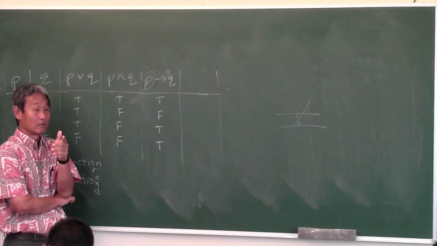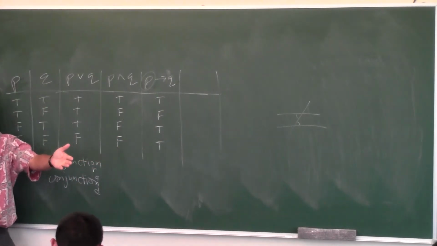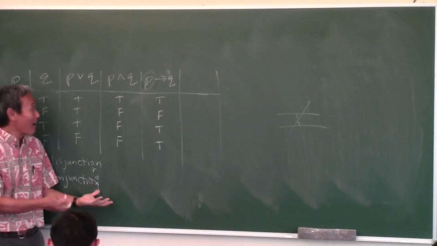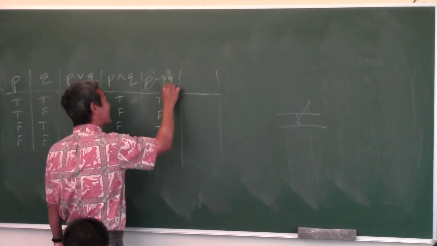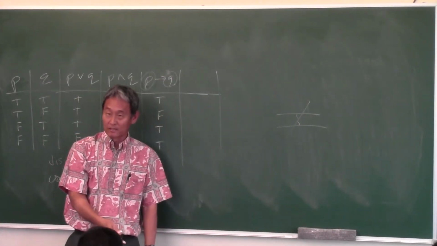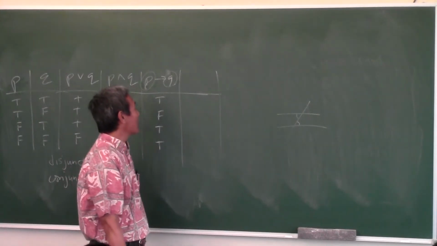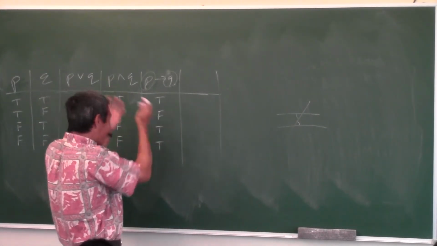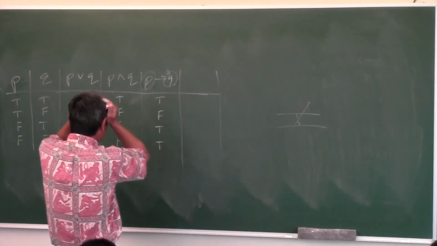You're looking at the wrong part of the notes. The second part of a conditional statement is called the conclusion.